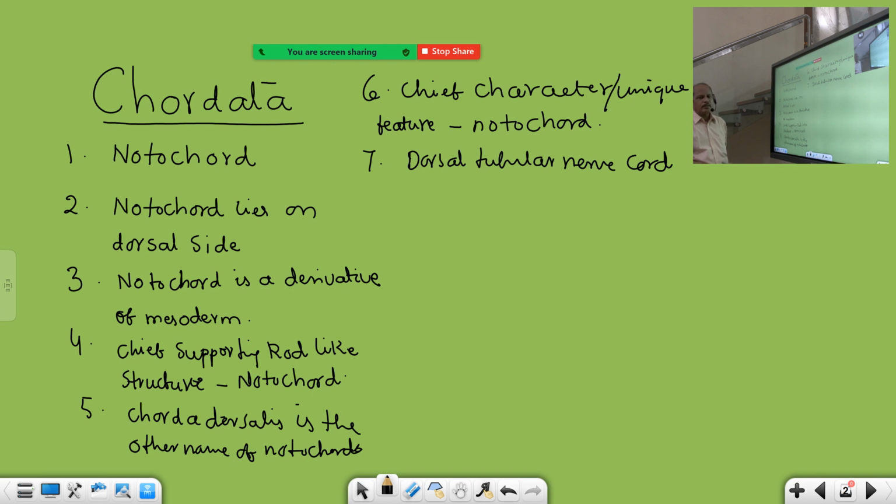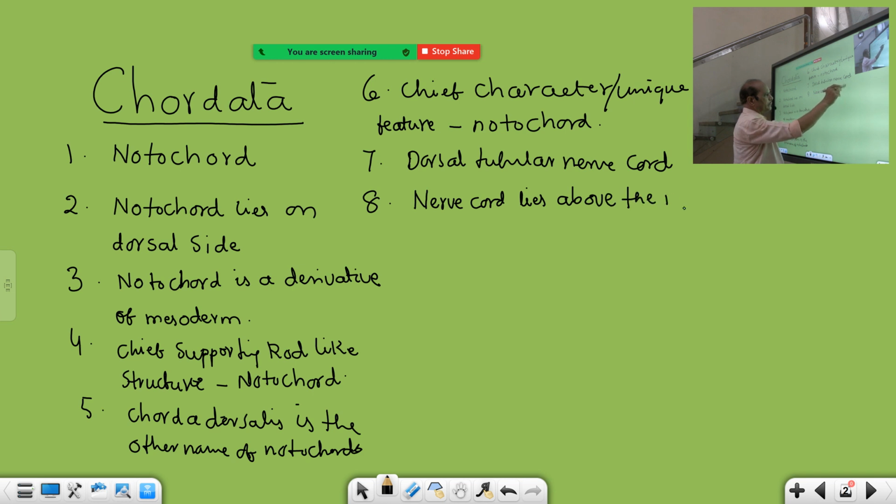When the notochord is formed, the nerve cord passes through the notochord. So locations of these two are carefully noted down. Nerve cord lies above the notochord. This is an important point. Notochord lies below the nerve cord, and also between the alimentary canal and nerve cord. Location of notochord. So this is also given.